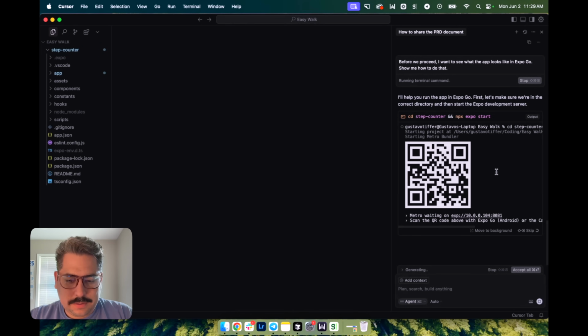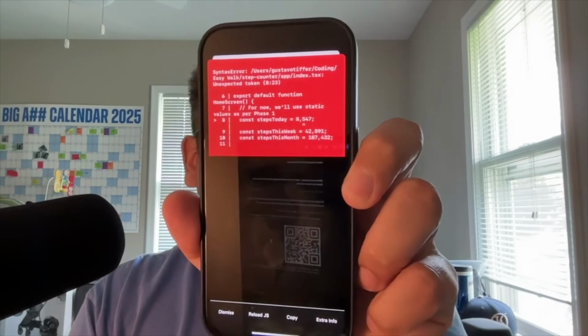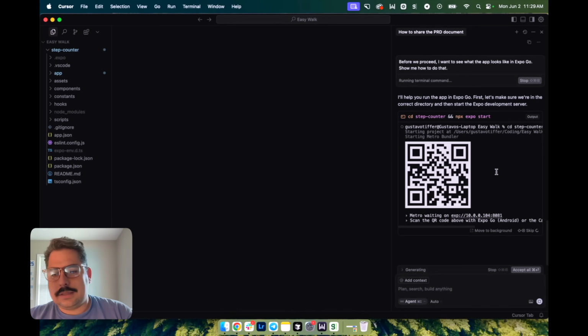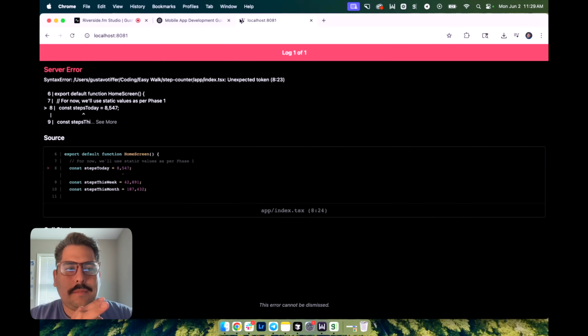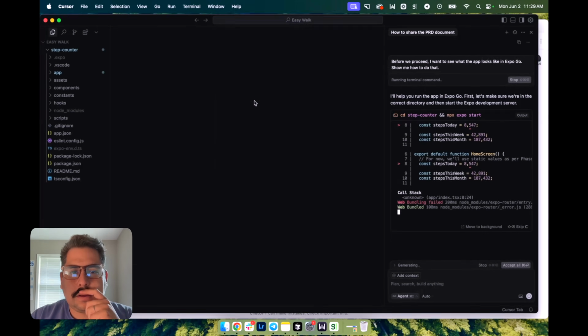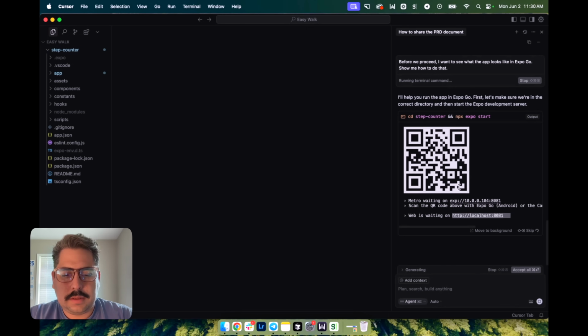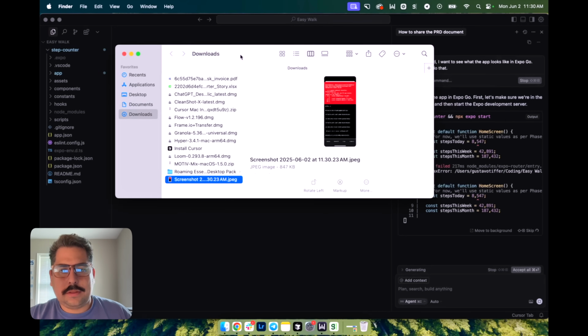Oh, error, syntax error. That doesn't look good, right? Okay, let's see if I could open it on my computer. And the web, it's waiting, I think, because I'm not sure how. Okay, well, it's not going to be able to show it here, obviously, because it's not on my phone. How should I do this? I'm going to just take a screenshot of this, and I'm going to AirDrop it to my computer. Thank you, technology. Awesome. Okay, so this is going to be perfect.